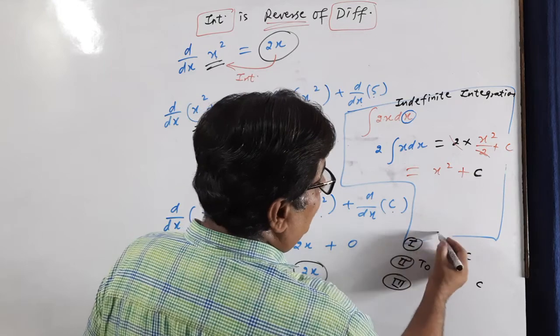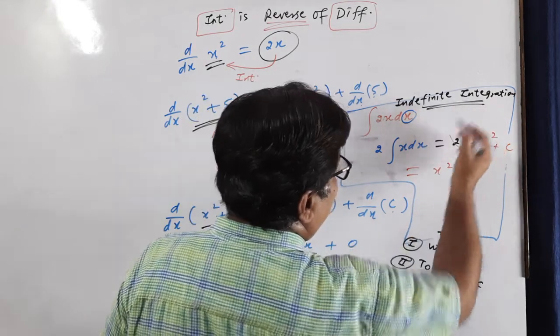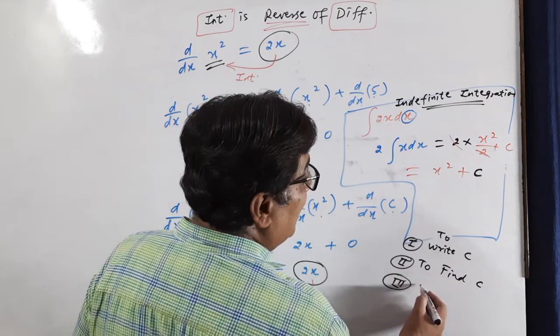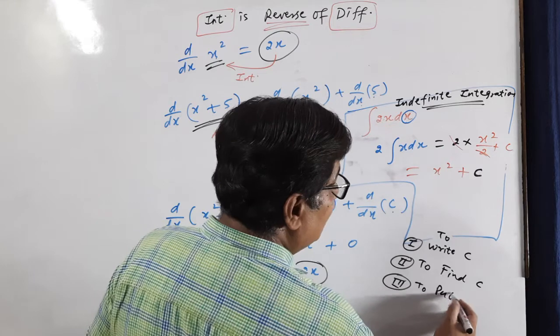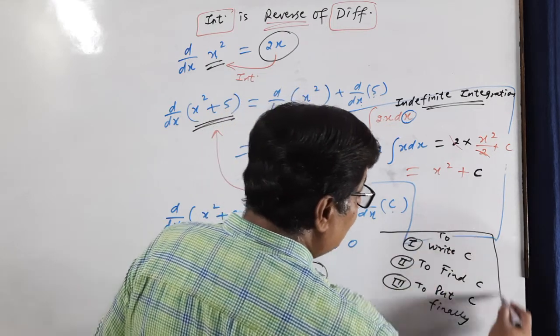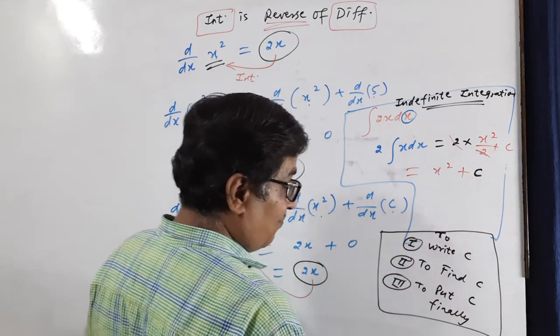We should write c while doing this indefinite integration. Then we will have to find c. Now we will have to put the value of c finally. Then that numerical is called solved. Otherwise that will be wrong.